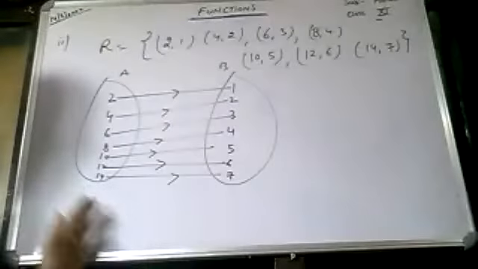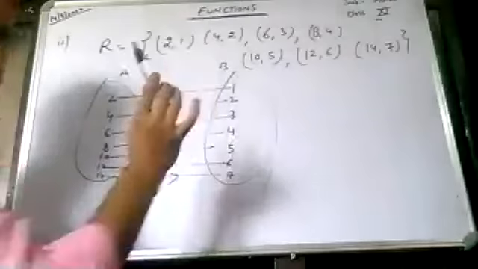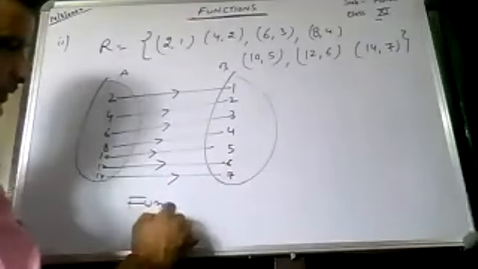So first decide whether this is a function or not. Yes, sir. The definition is that every element of set A has a unique image in set B. So every element of set A has a unique image in set B, so this is a function.